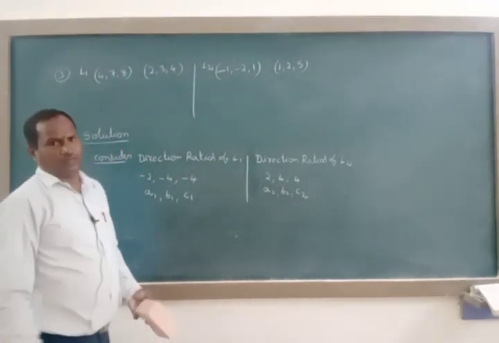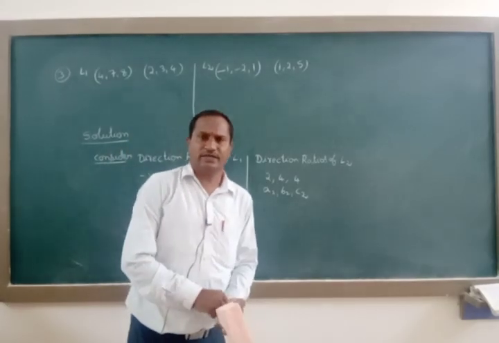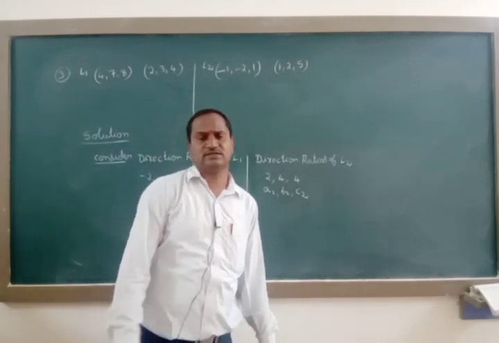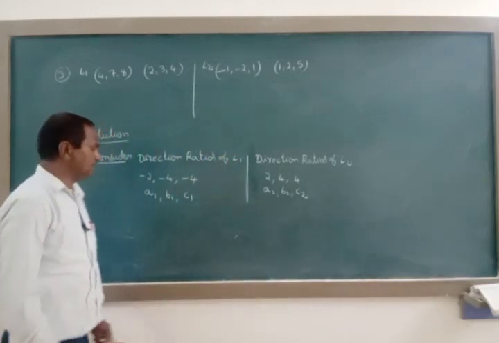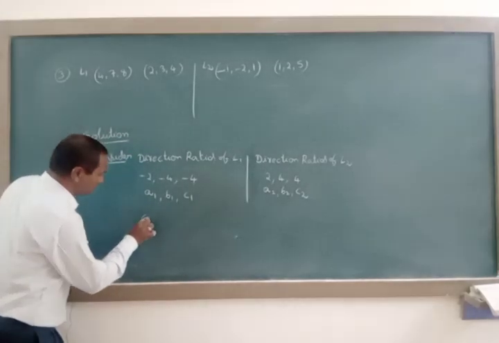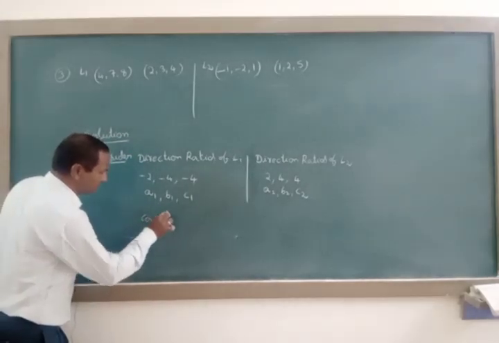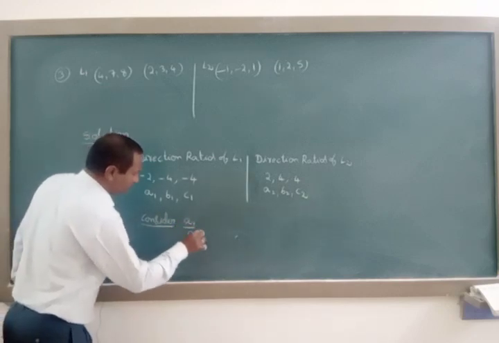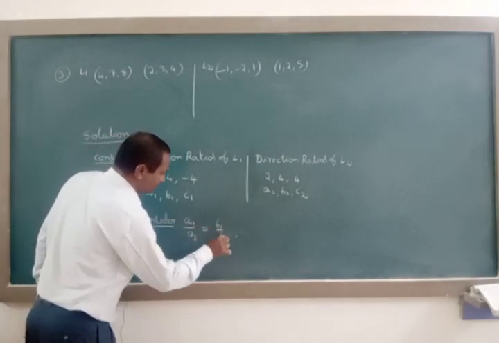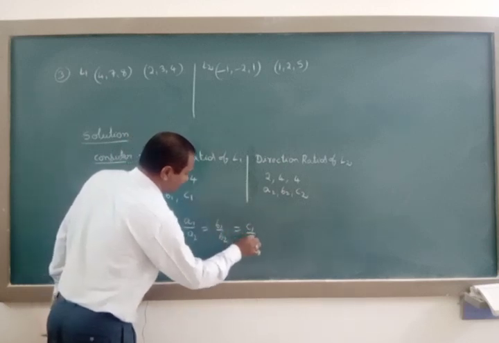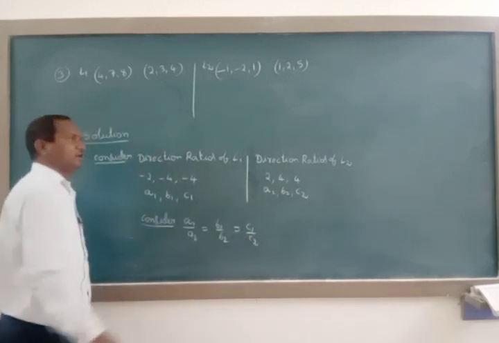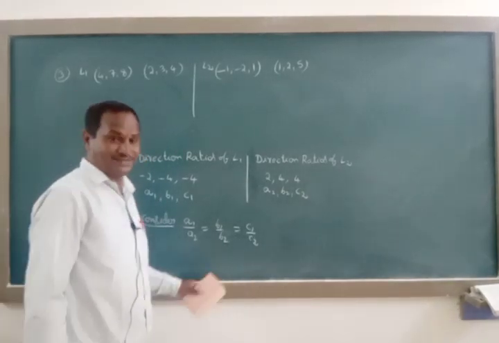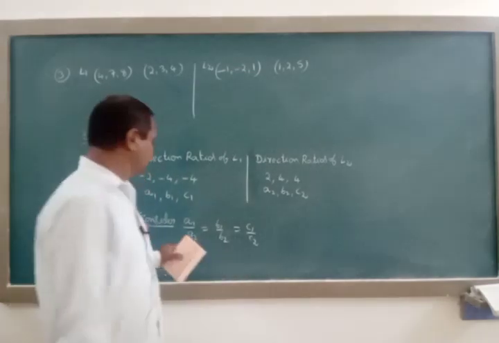When I told the cosine of the angle between the two vectors with respect to direction ratios, at that time I told two cases. One of the cases, for parallel lines, is this condition you have to check here: A1 by A2, B1 by B2, C1 by C2. When all these three are equal, then we can tell those two lines are parallel to each other. Let us now check whether those three are equal or not.